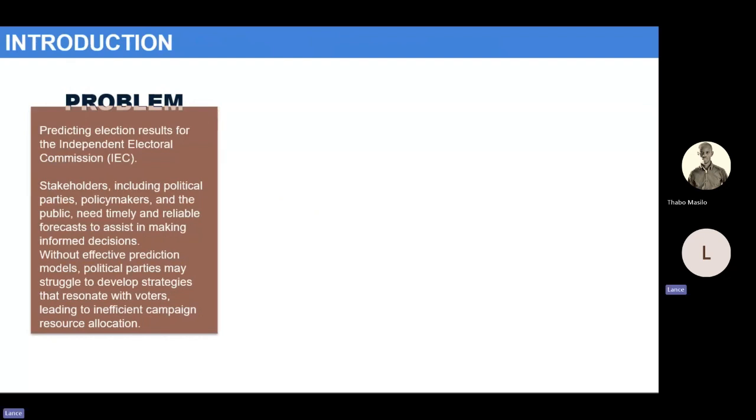What is our problem statement? Again, the intention of our project was to predict the IEC South African May 2024 election results. In an age where political domains are continuously developing and evolving, there exists a potential need for predictive and accurate electoral modeling. This can assist in understanding voters' behavior and preferences, and to have some sense of predicting or anticipating the outcome of future elections, which may give political parties a competitive advantage, as it allows them to strategize more effectively and efficiently, as well as allocate resources more adequately, reducing their cost and time.